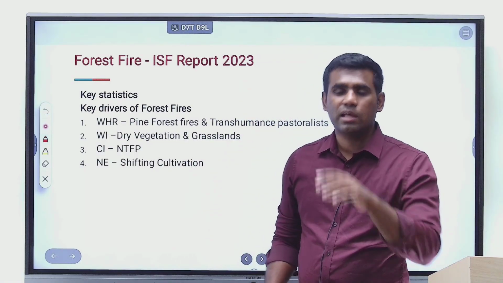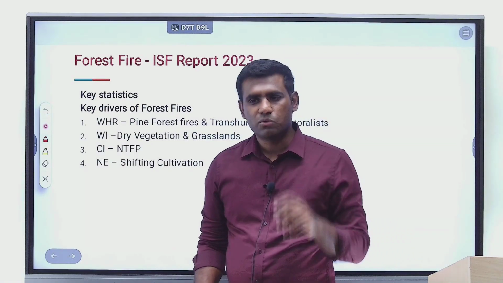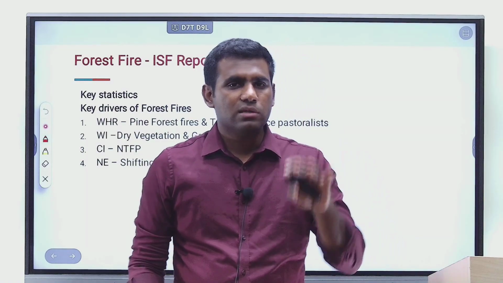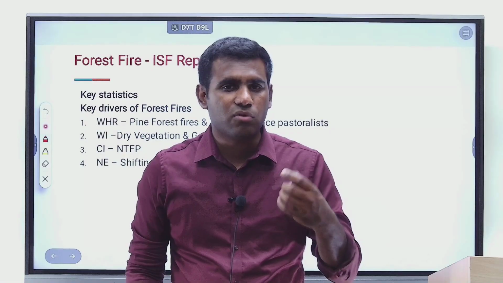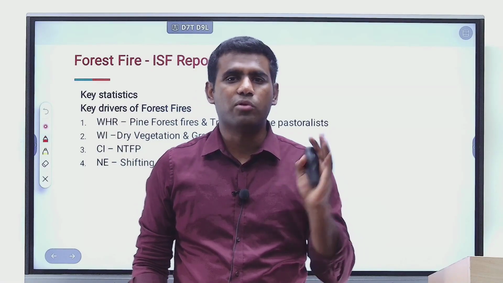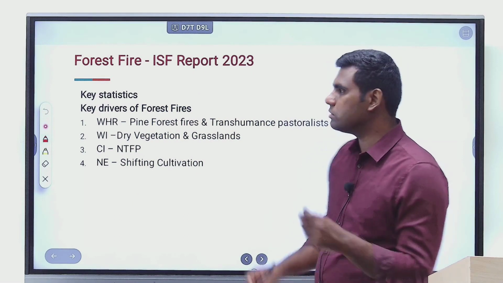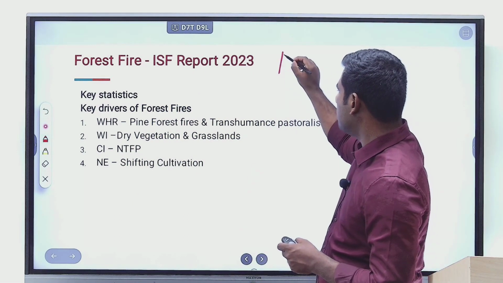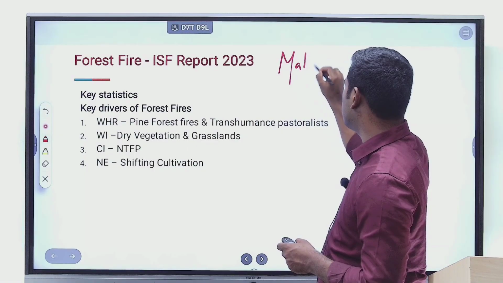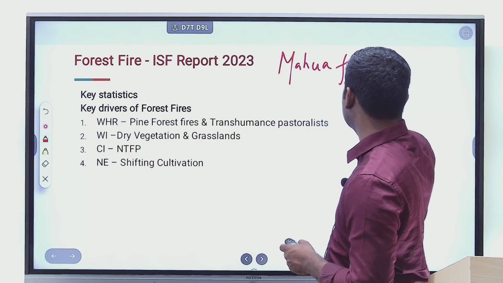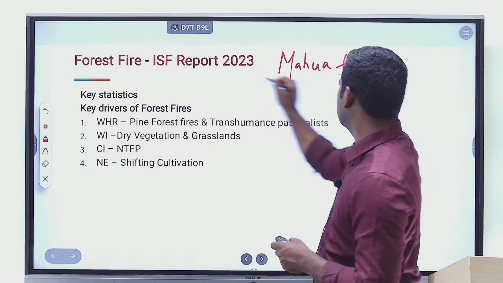Whereas in central India, like Odisha, Jharkhand, the main reason for forest fire there is people getting into the forest for collection of non-timber forest produce. I'll give you an example. In states like Odisha, Jharkhand, people go to the forests to collect a flower called mahua flower, right?